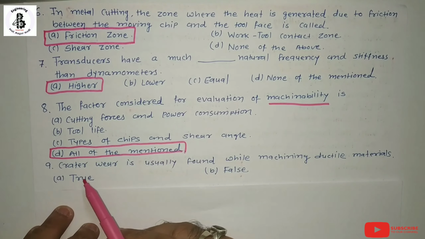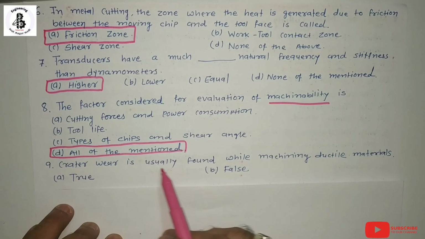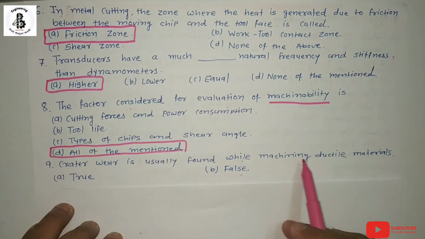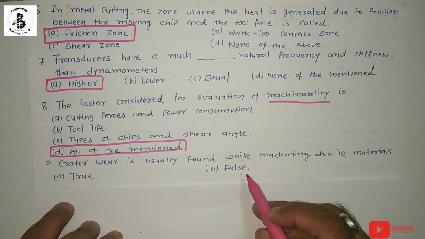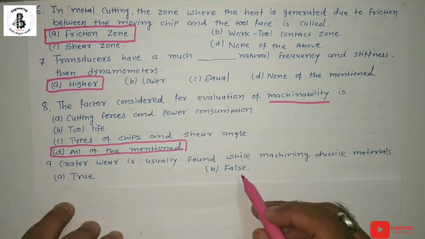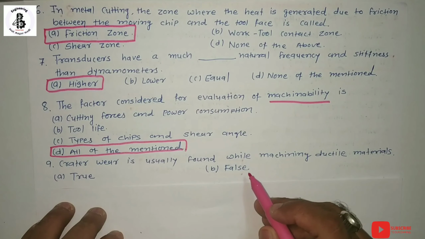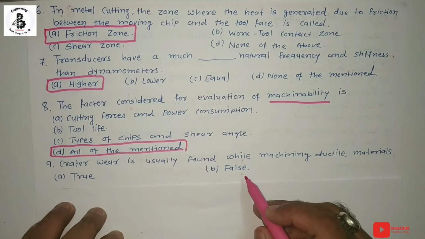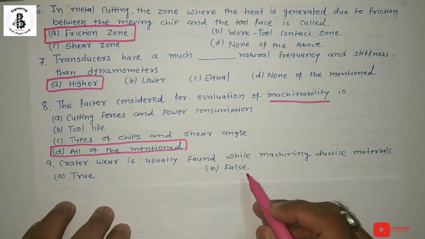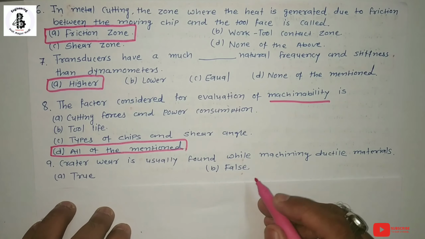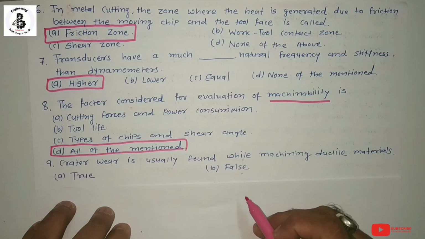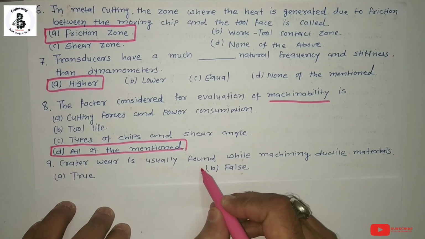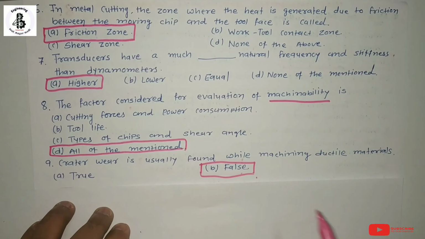The next question. Crater wear is usually found while machining ductile materials. True or false? That statement is false. Crater wear usually found while machining ductile materials is the wrong statement. For a detailed study of crater wear and flank wear, you can find the link in my description. So here the answer is wrong, or you can say false.